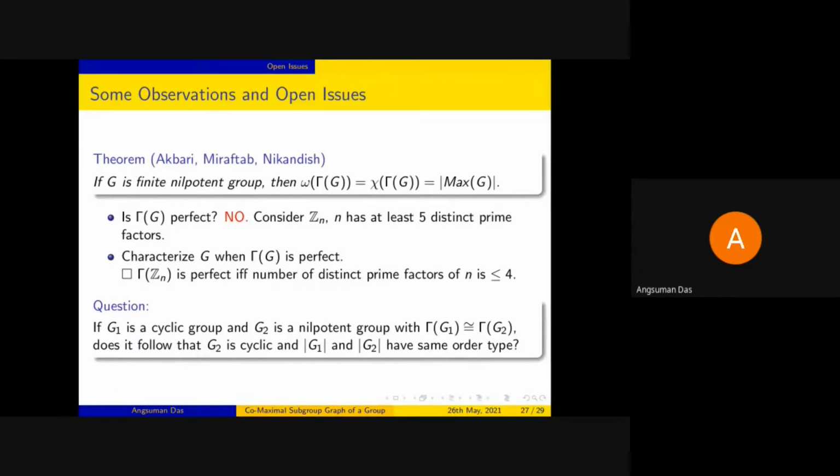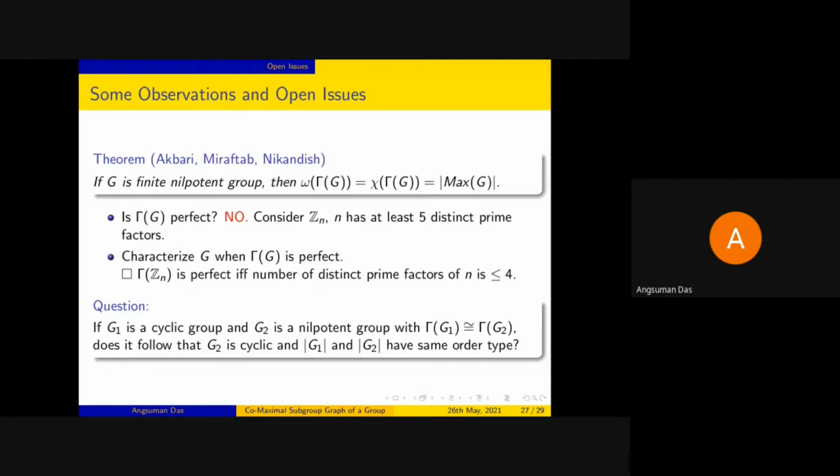That means, suppose the order of G1 is p square q, then the order of G2 must be the square of one prime times another prime number. So their orders are of the same type. This is another observation that we think may be true, but we have not been able to prove that so far.